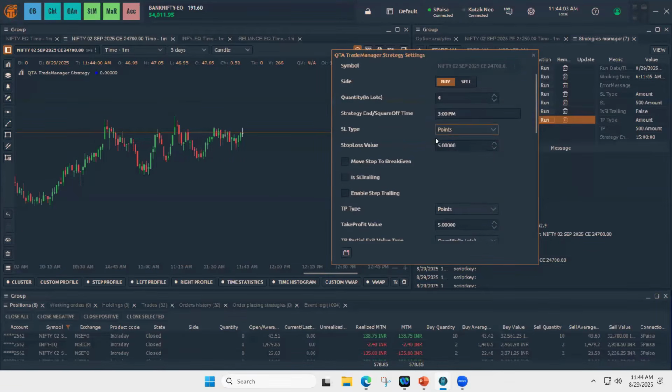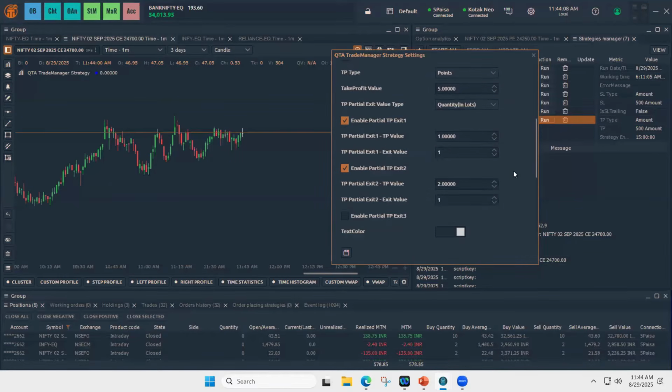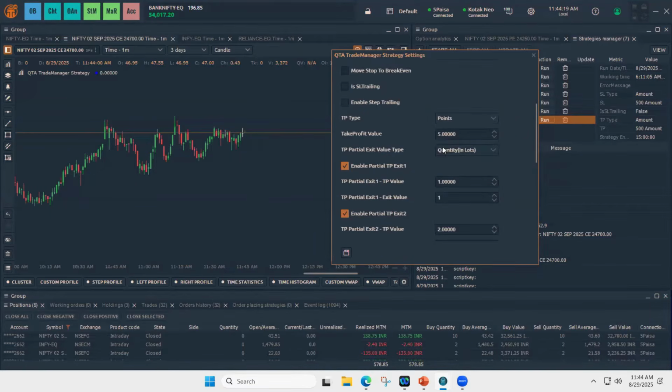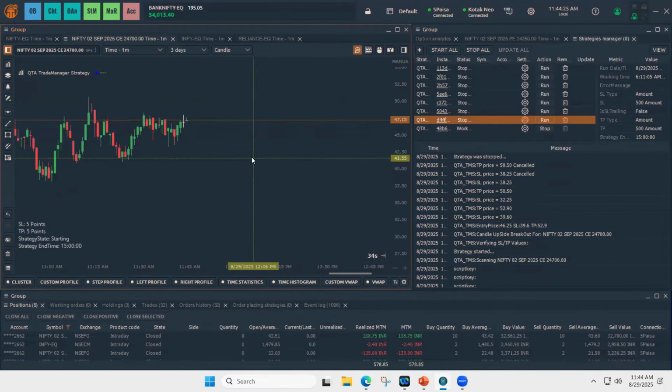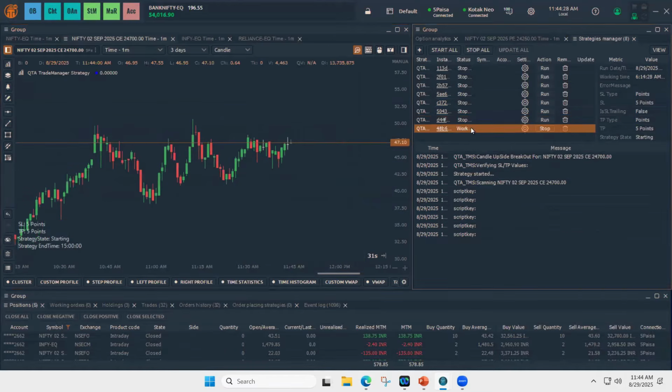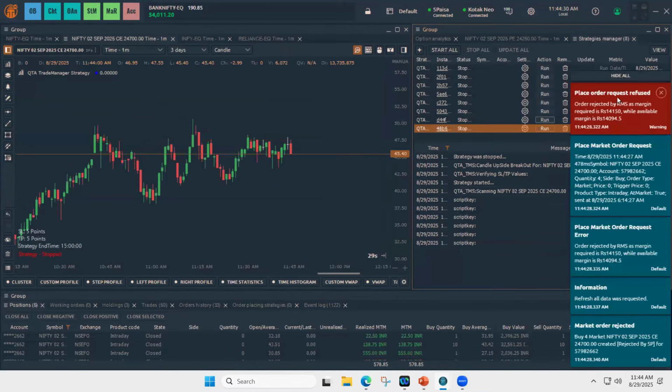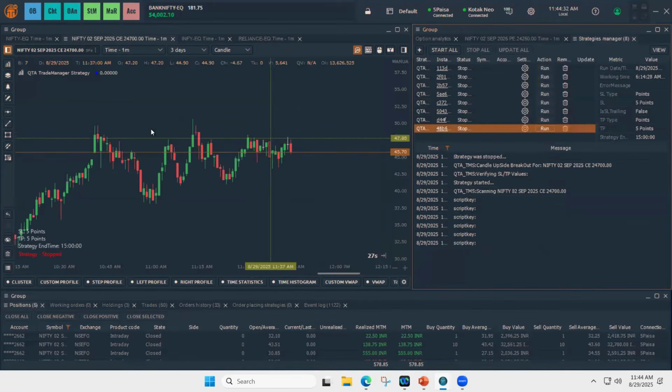So as per the settings, the initial SL is at 5 out of 4. The take profit at 1 point, we could see one quantity take profit. At 2 points we could see 1 take profit, and the rest of the quantity will be placed at 5 take profit. So to start again, I pressed control and left click. Okay, the margin error is there.